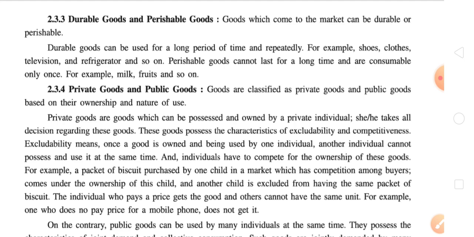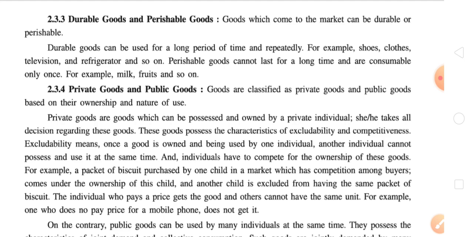Sometimes students spend the whole 2 years of their schooling in one pair of shoes only. Clothes, like we are wearing different kinds of clothes and our uniforms also, television and refrigerator and so on. So all these goods come under the category of durable goods which can be used for a long period of time and repeatedly.